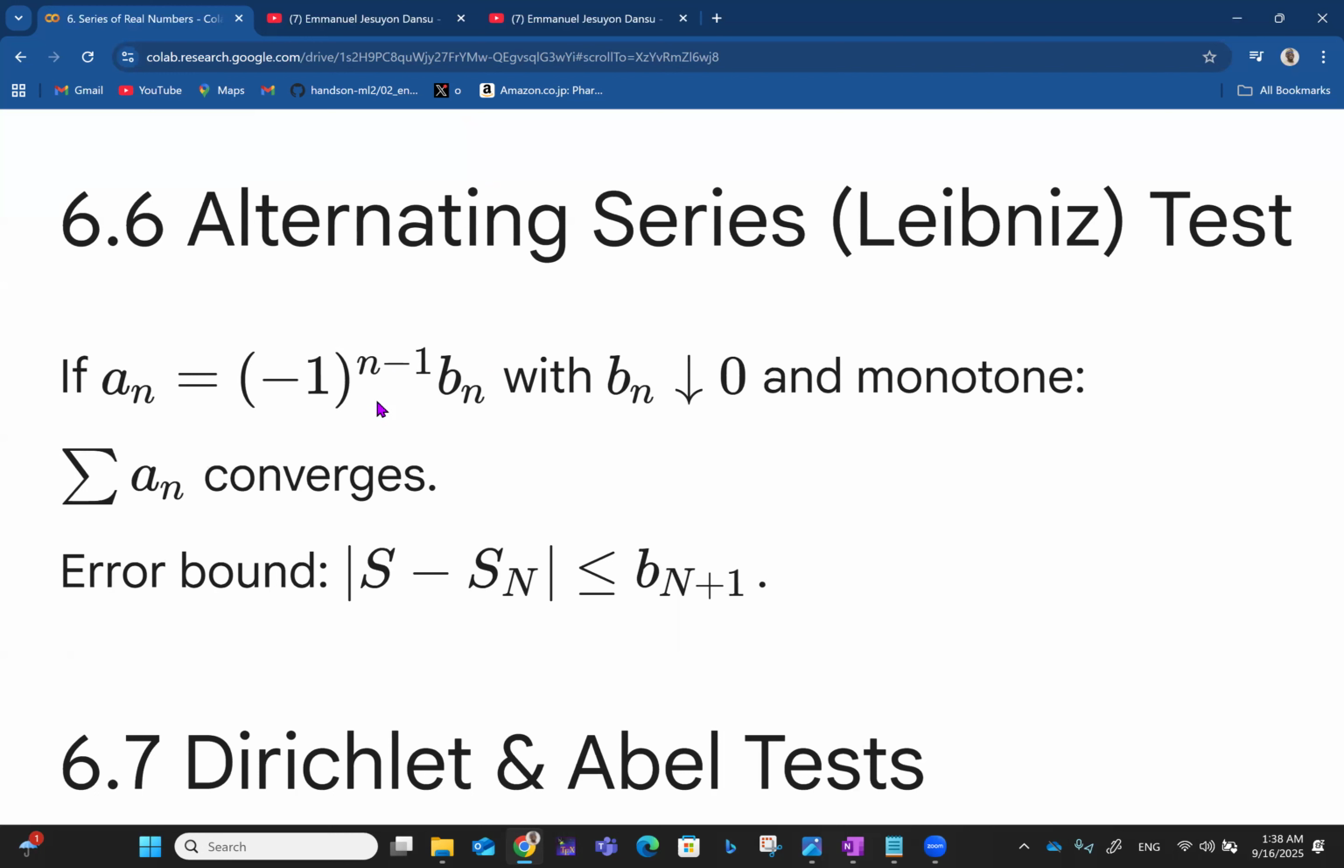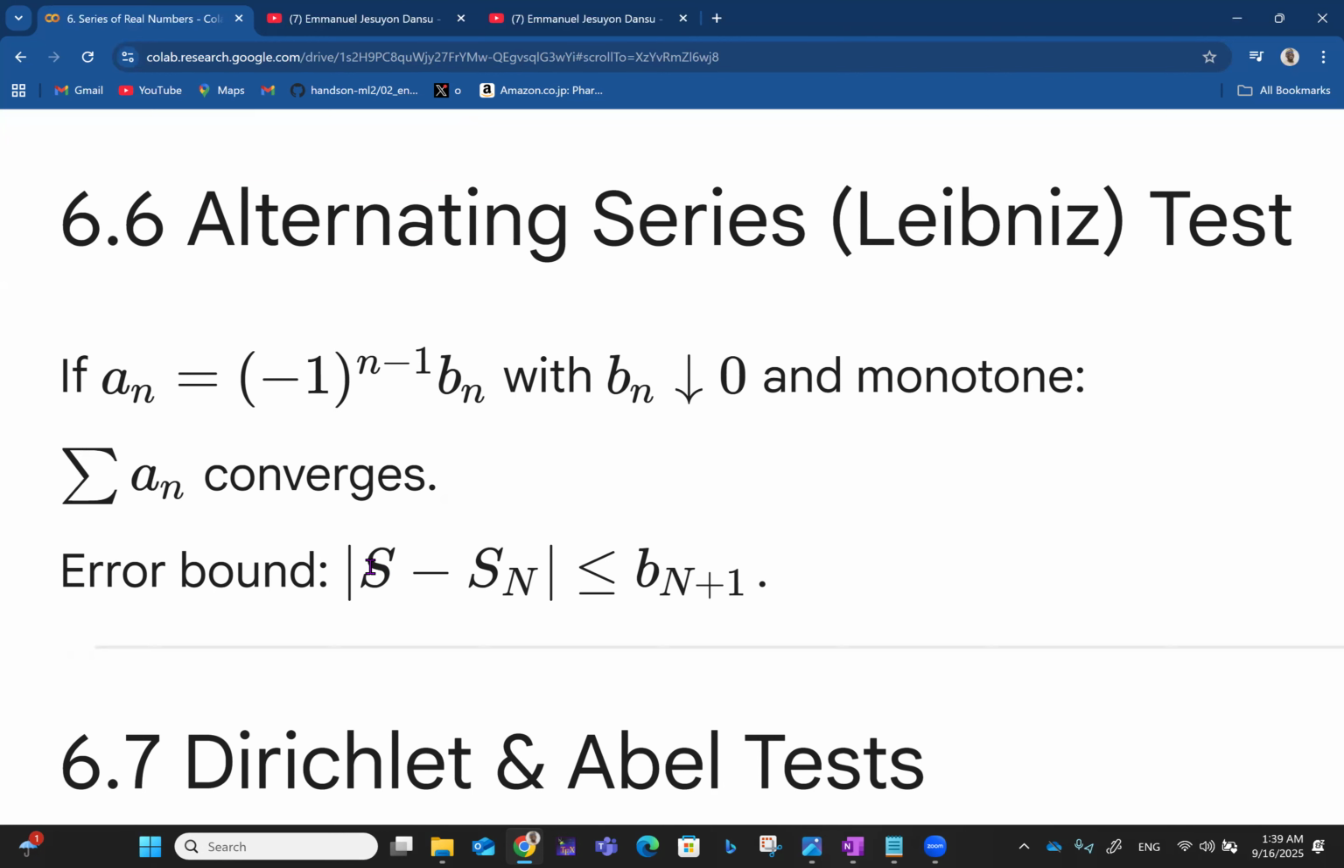And why is it alternating, by the way? n cannot be 0 here. Let's say n is 1. When n is 1, you have minus 1 raised to the power 0, and that will be 1, so you have only b_n in that case. Then when n is 2, you have minus b_n. When n is 3, you have b_n again. So you basically have minus b_n and b_n like that. So as b_n approaches 0 and it's monotone, then the summation of a_n does converge.